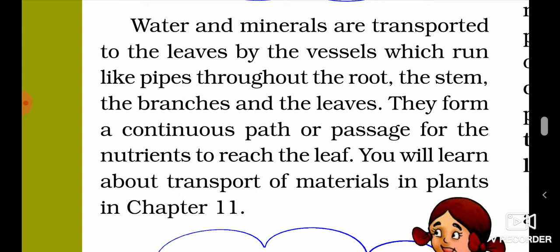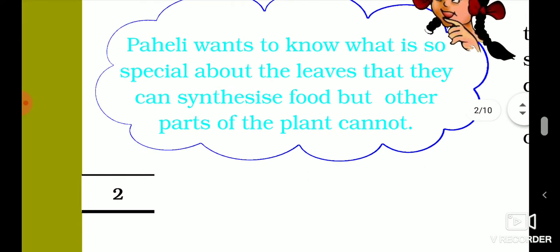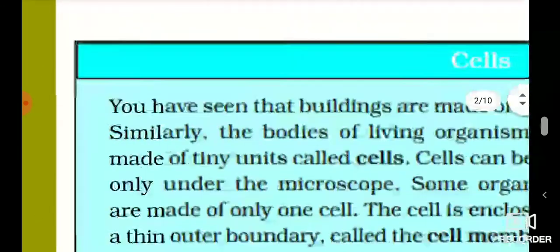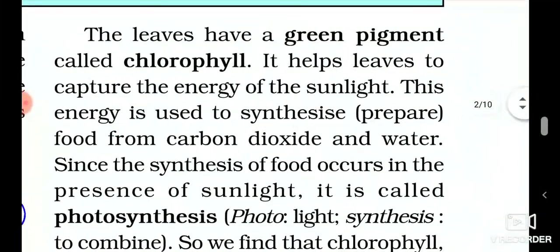So through these vessels water will reach the leaves, and the chlorophyll present in the leaves will trap the energy present in the sunlight. So this will then synthesize carbohydrates, that is starch, or you can say glucose.